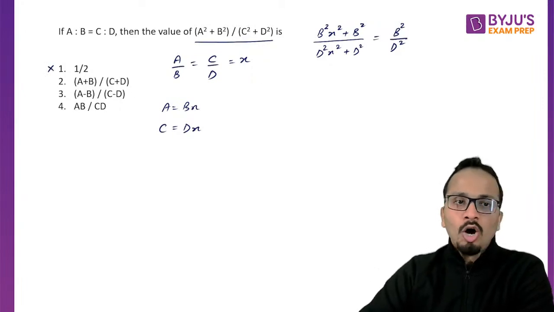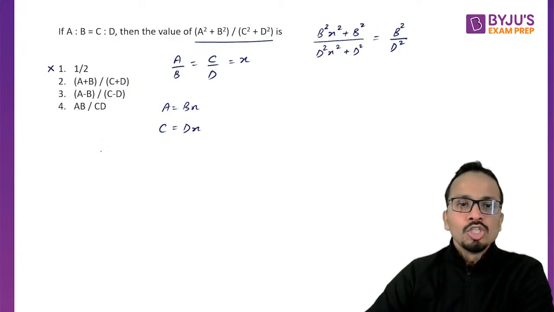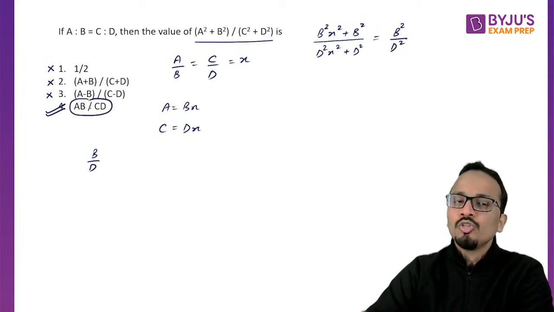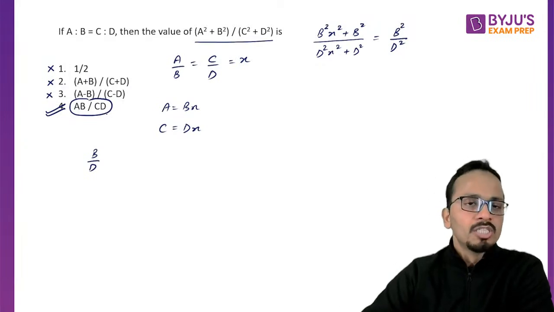So first option, obviously incorrect. Second option, if we put the value of B and C, you will get B upon D as the simplification, but I need B square upon D square. So it will be incorrect. Third will also be incorrect and the answer will be the fourth option. After substitution, you can check it. So yes, the correct answer will be option number 4.